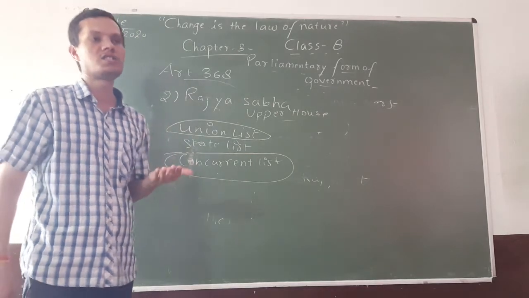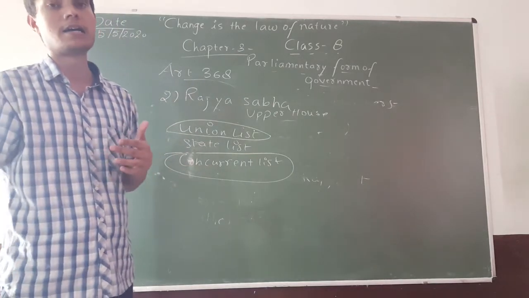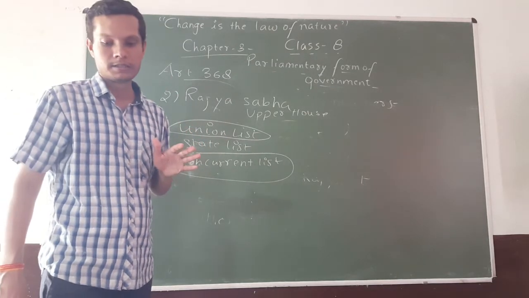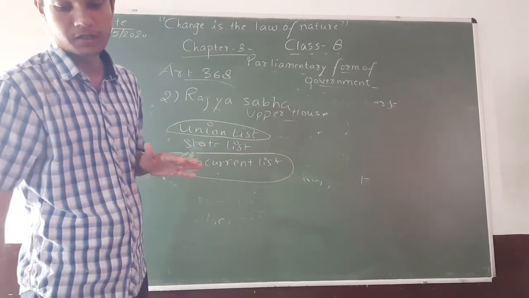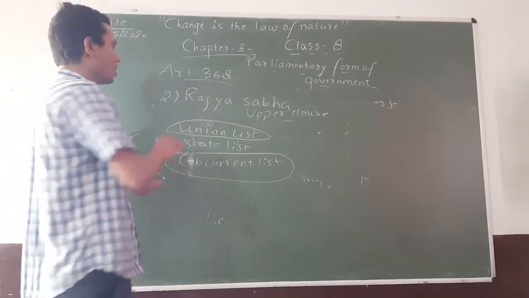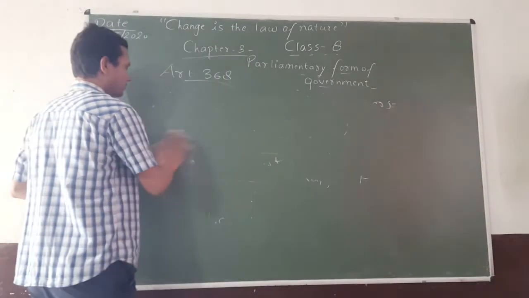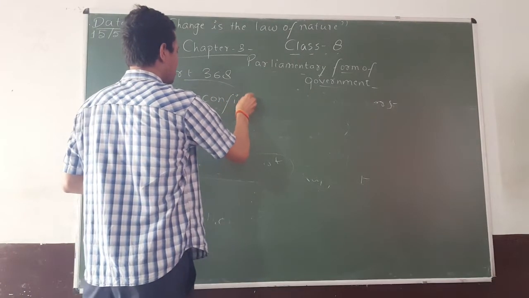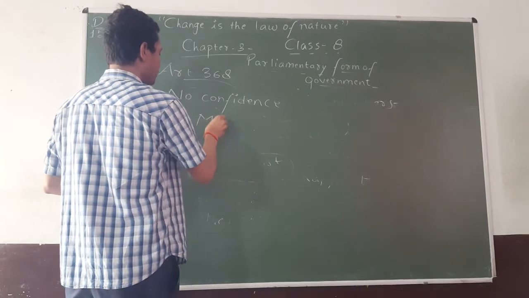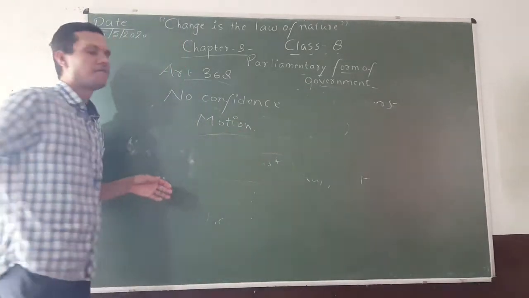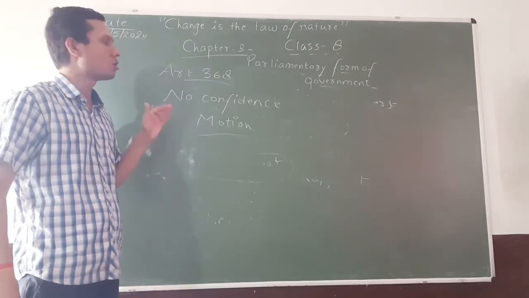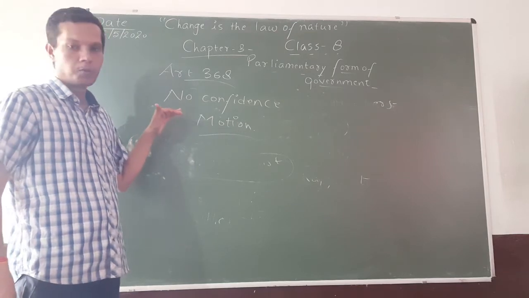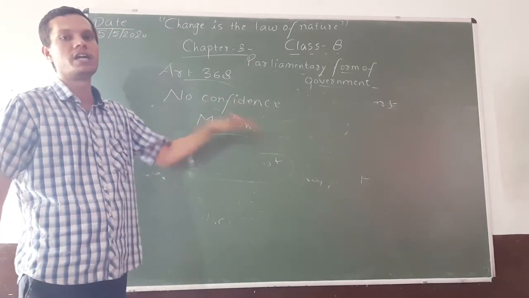All the bills and laws which are passed by the parliament, the executive has the responsibility to enforce those laws among the public. Okay. If the parliament is not happy with the working of the government, it can pass a no confidence motion. Now, what is a no confidence motion? If parliament sees that a particular government is not working according to the norms of the constitution, the opposition party can move a no confidence motion against the ruling government.